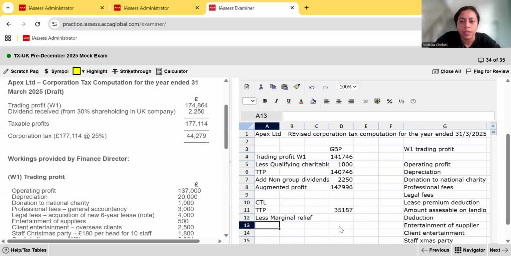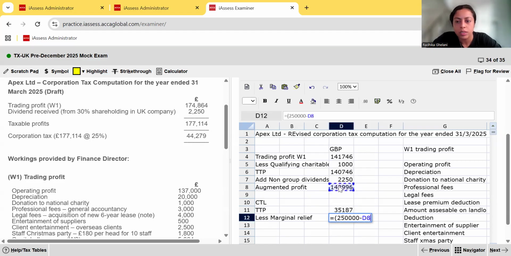Marginal relief, what's the formula? It's quite a bit of a formula. So if you're not confident with the brackets, you can simply type out the formula, work it out in your calculator, and then put the figure there. The formula is the upper limit, 250,000, minus your augmented profits, times the standard fraction of 3 out of 200, times TTP divided by augmented profits.